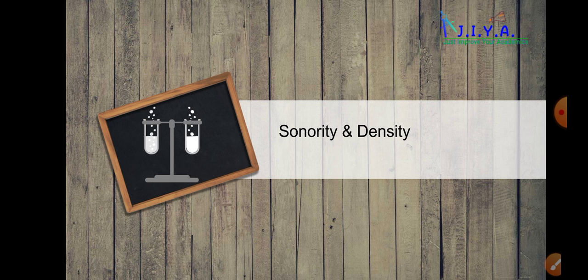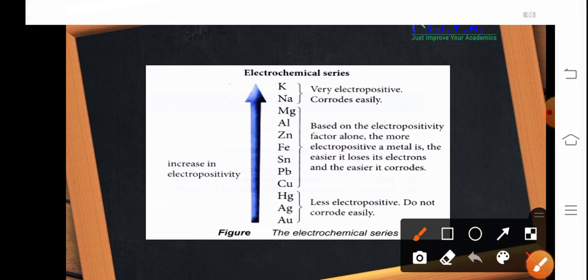In the electrochemical series, the metals are arranged on the basis of their electropositive character. The metals which are placed upward are highly reactive. They are highly electropositive, for example potassium, sodium, magnesium, aluminium. Whereas the metals which are present at the bottom of the series are inert. They have less electropositivity, for example silver, gold and platinum. They are inert metals. And this is the reason they corrode very slowly, or they don't corrode.